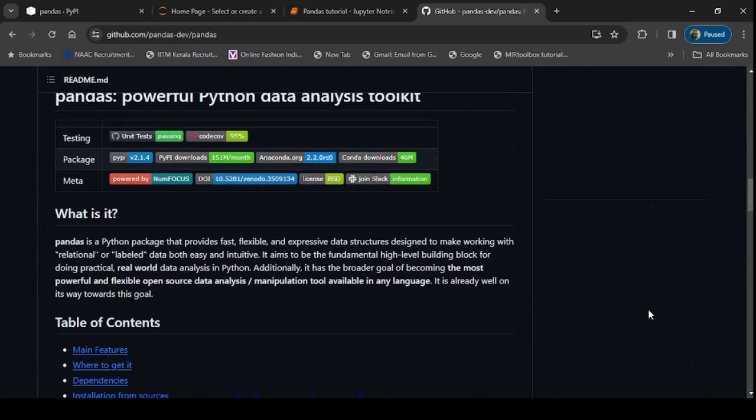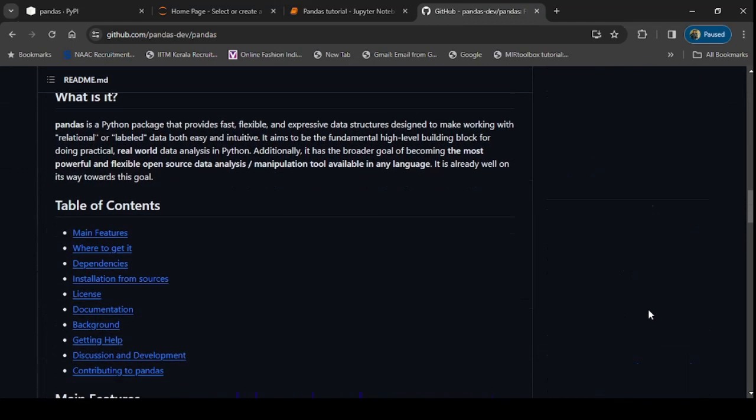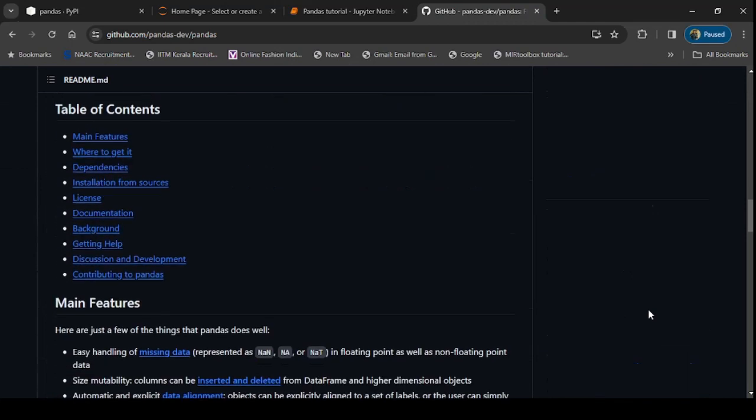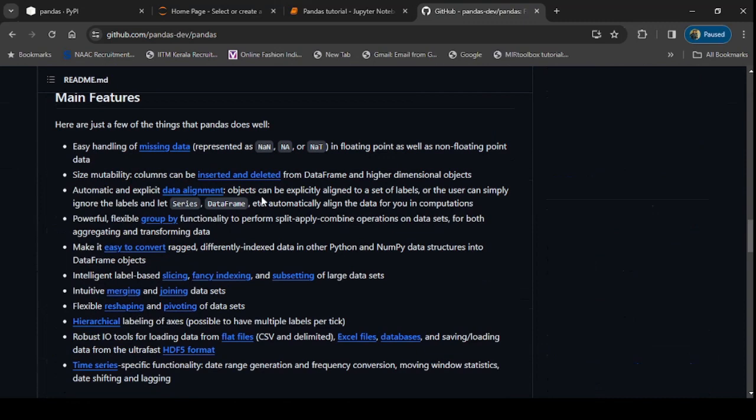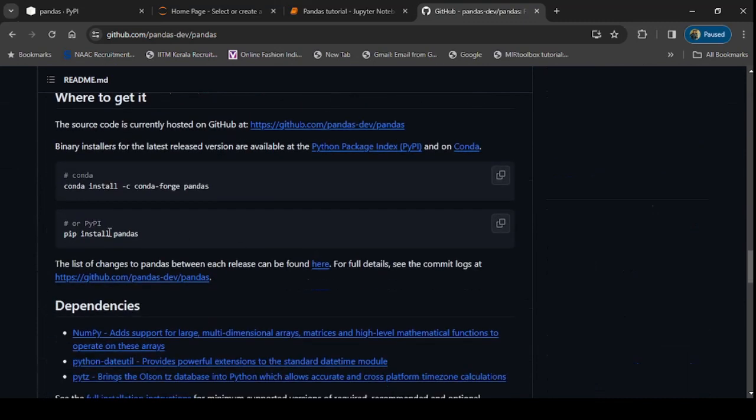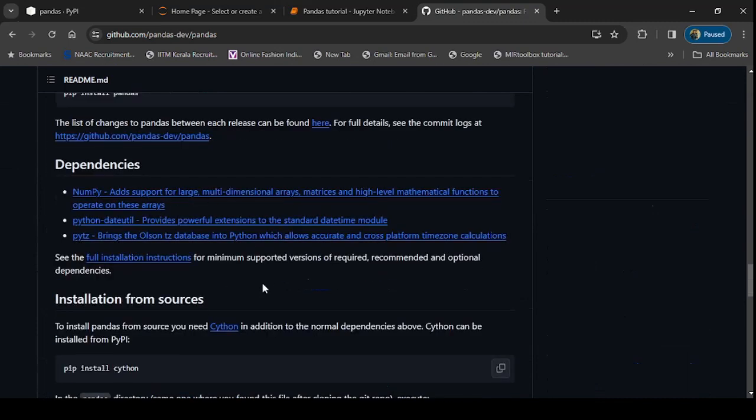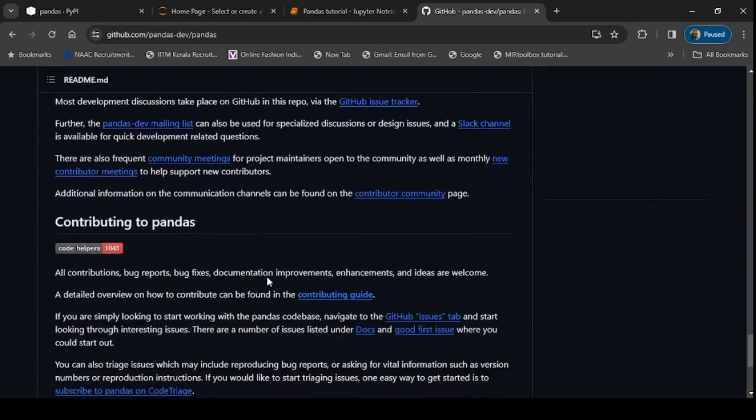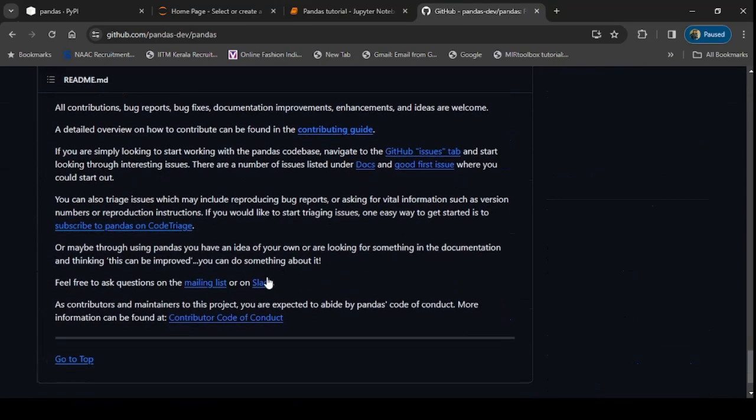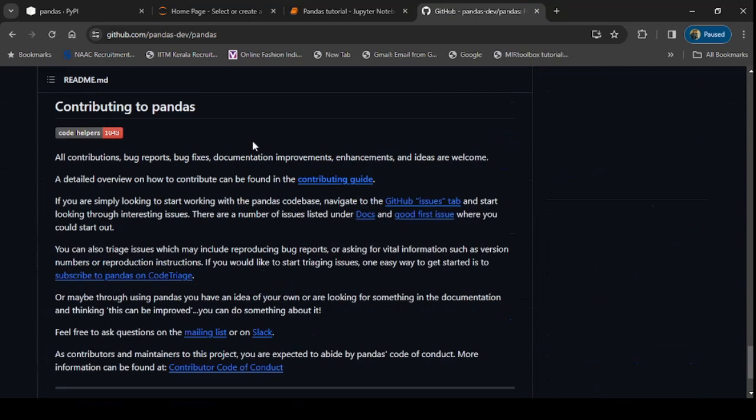You can go through this readme to understand a whole lot of details about pandas. What is it? What are the main features of pandas? How to install it? What are the dependencies? And a whole lot of other information about pandas. Not only that, you can go through this section on how, as a Python developer, you can also contribute to enhance the pandas package.